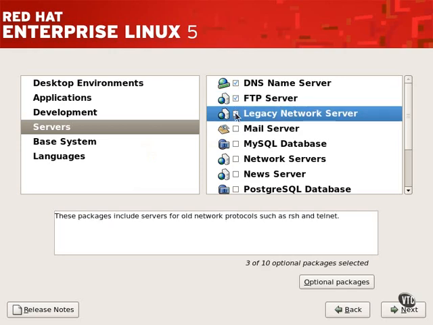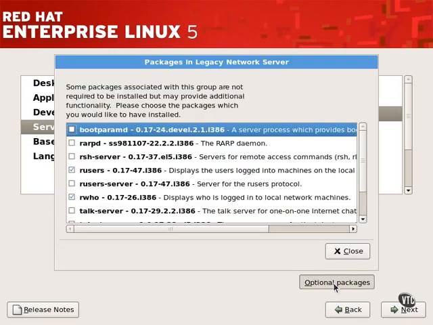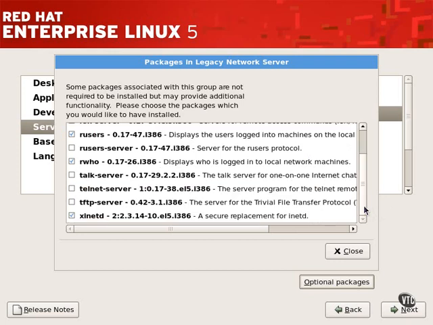The Legacy Network server package group includes a set of optional packages, such as that for the remote shell, the Telnet server, as well as the TFTP or Trivial File Transfer Protocol server. That can be significant because it's often used for PXE-based network installations.